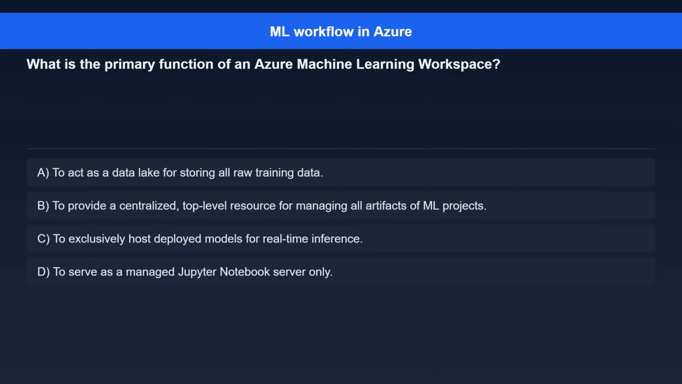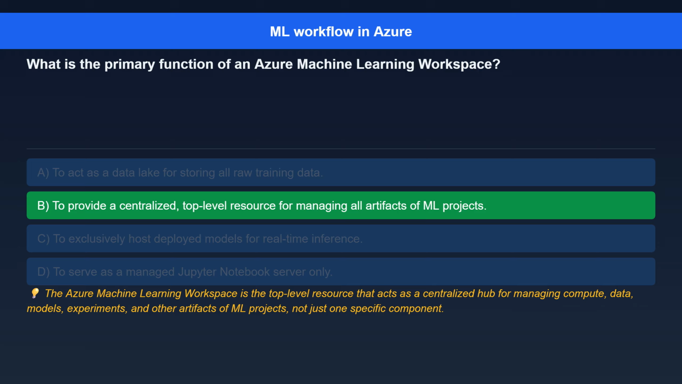Question 4. What is the primary function of an Azure Machine Learning Workspace? Option A, to act as a data lake for storing all raw training data. Option B, to provide a centralized, top-level resource for managing all artifacts of ML projects. Option C, to exclusively host deployed models for real-time inference. Option D, to serve as a managed Jupyter Notebook server only.